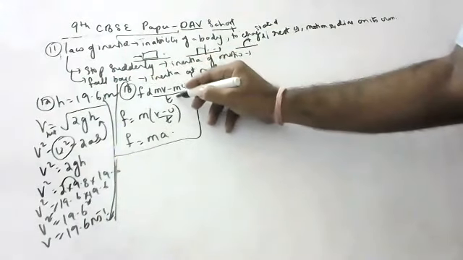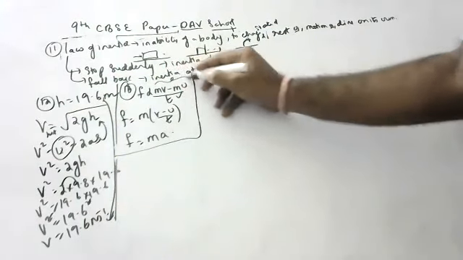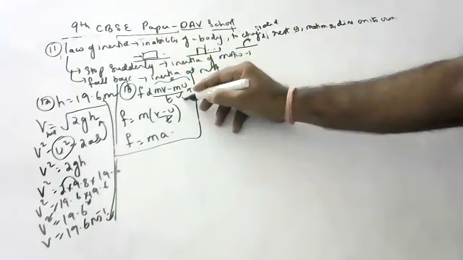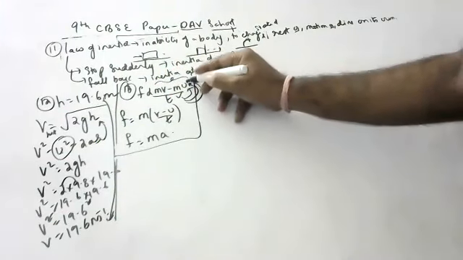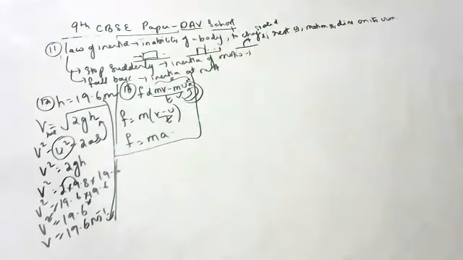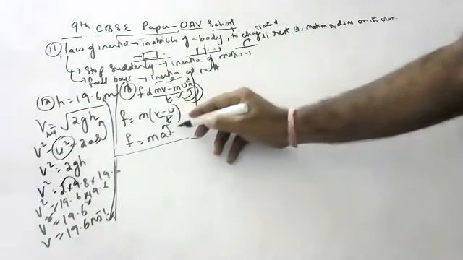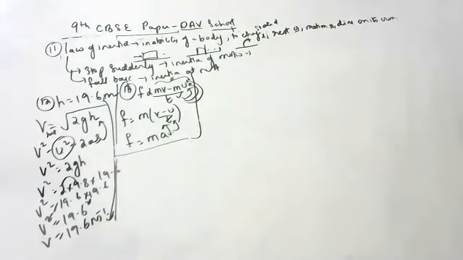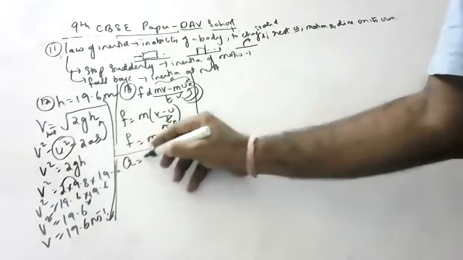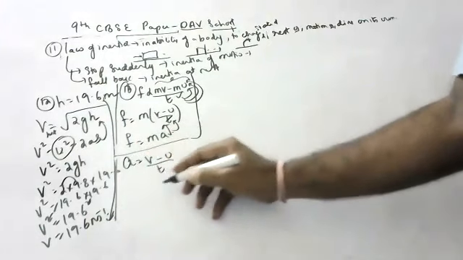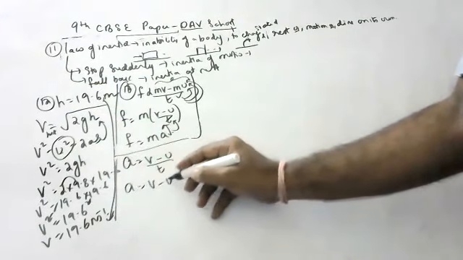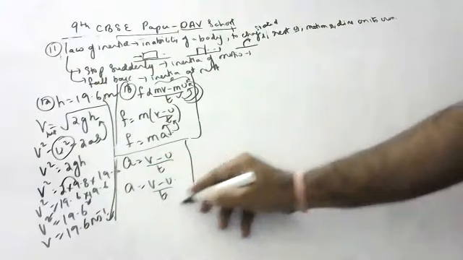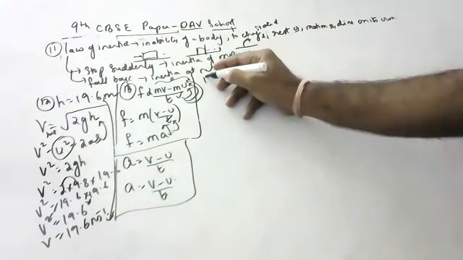Newton's second law states that force is directly proportional to the rate of change of momentum. Rate means by time. Taking m common, (v minus u) by t. Rate of change of velocity is called acceleration. What is acceleration, children? Rate of change of velocity. Like this we have to derive, children.